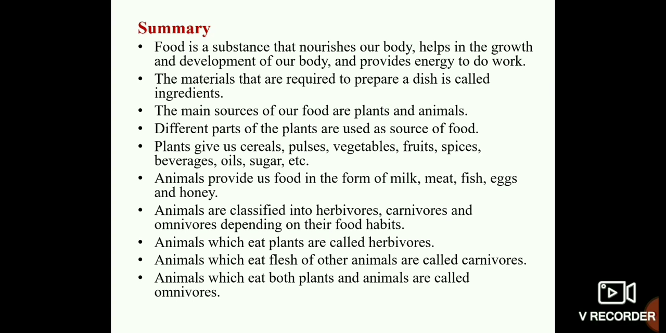Animals which eat plants are called herbivores. Animals which eat flesh of other animals are called carnivores. Animals which eat both plants and animals are called omnivores. Scavengers and decomposers help in cleaning the environment.